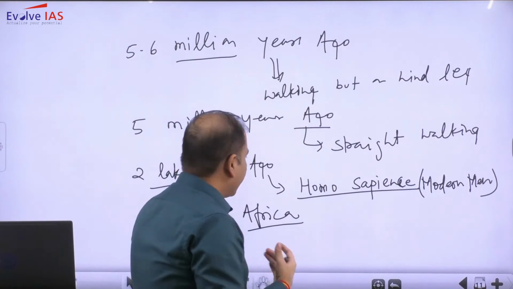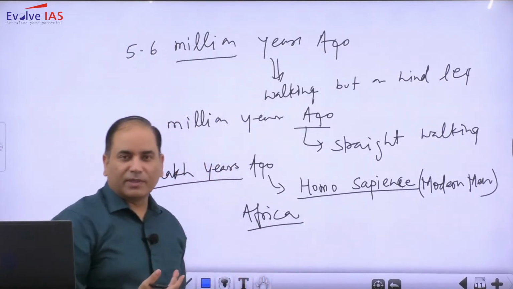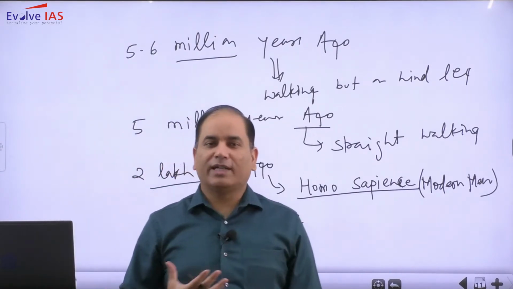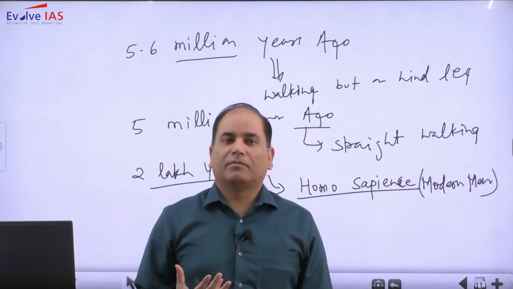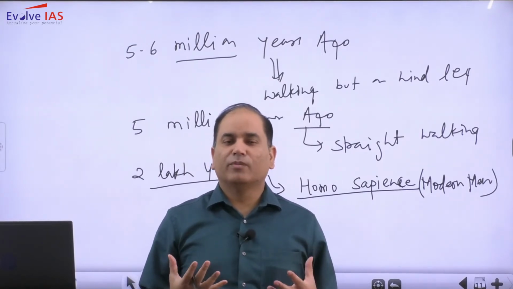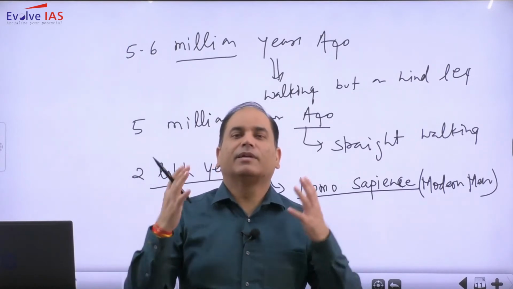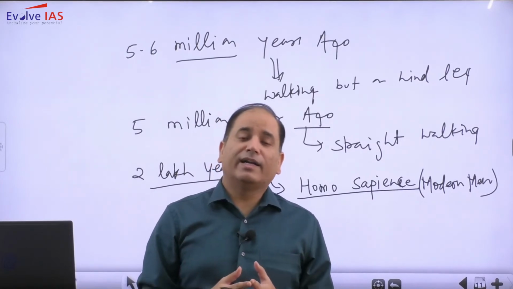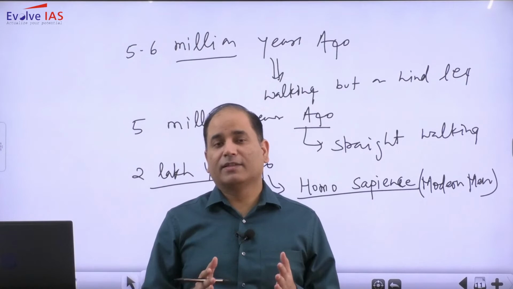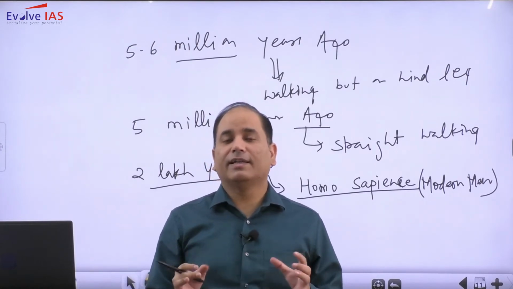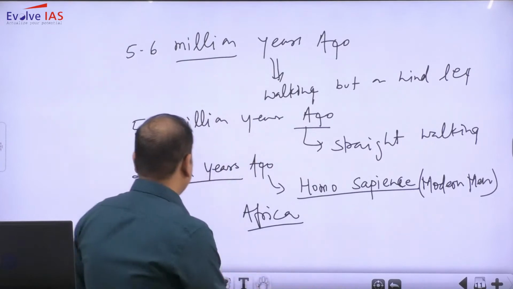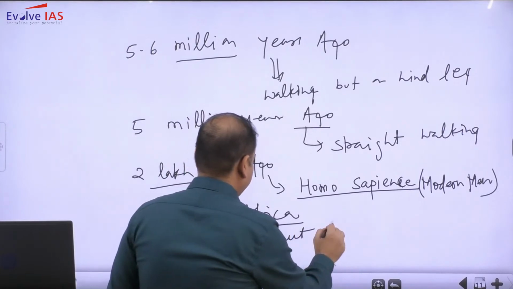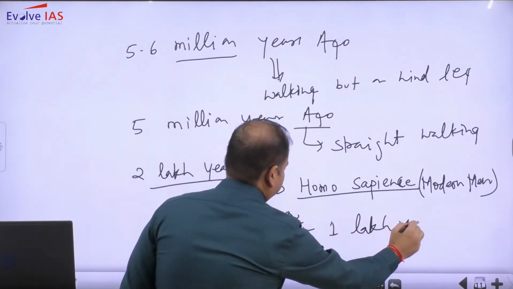So around 2 lakh years ago, the Homo sapiens, the modern men, came into existence in Africa. Mostly the humans walked on this planet in that particular Nile region. So in the fertile Nile region they came into existence, and it is believed that after emerging, this modern men lived in that area for about 1 lakh years.